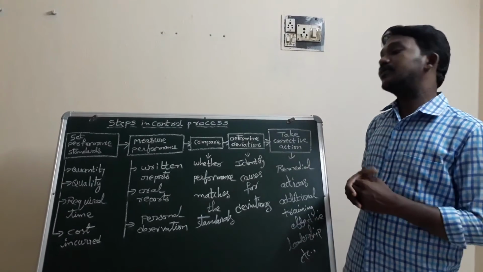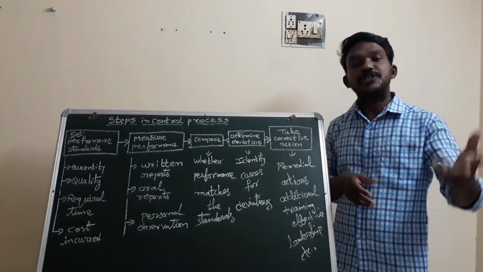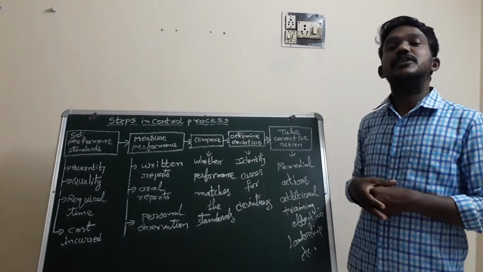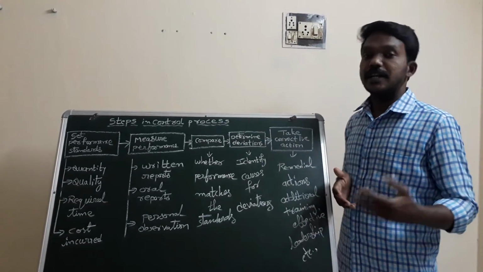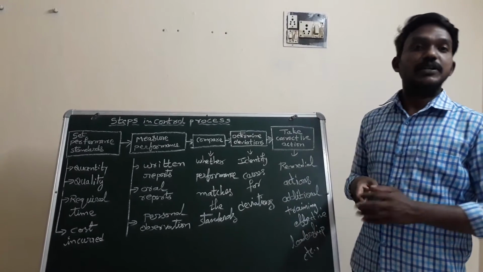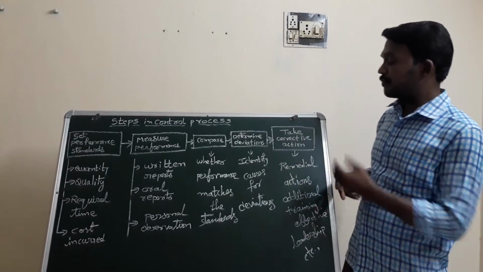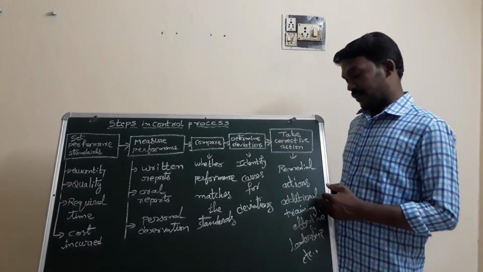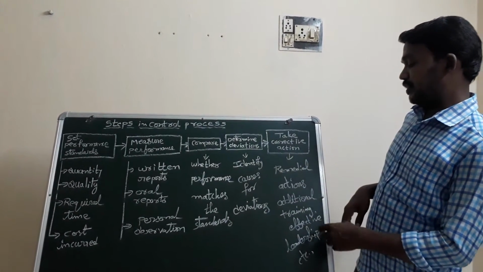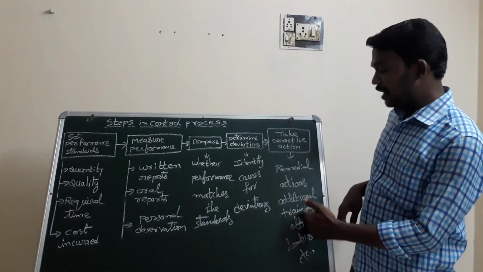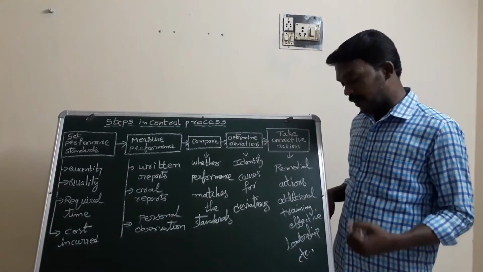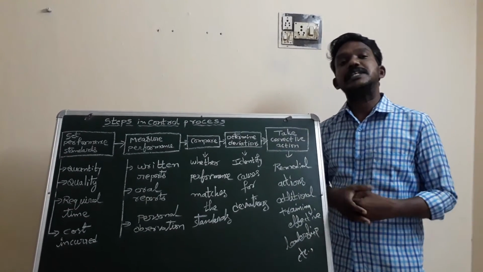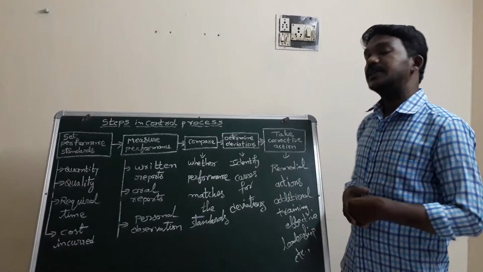So could you please follow the rules? In this case you have not even followed the minimum rules. This type of situation you have to handle softly with your subordinates. Automatically they can identify their causes and come back to give maximum performance. And finally, taking corrective actions is nothing but remedial actions. For example, giving additional training to the subordinates, effective leadership, monitoring, motivating and supervising. These are also corrective actions.